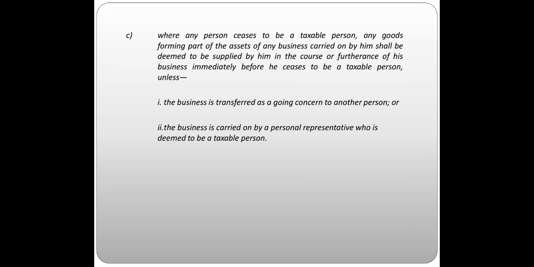So if he has any goods forming part of assets, he shall be deemed to have made a supply, whether he is supplying the goods currently or at some future date, immediately before he ceases to be a taxable person. The exception is where the business is transferred as a going concern to another person, which will be continued by that same person.